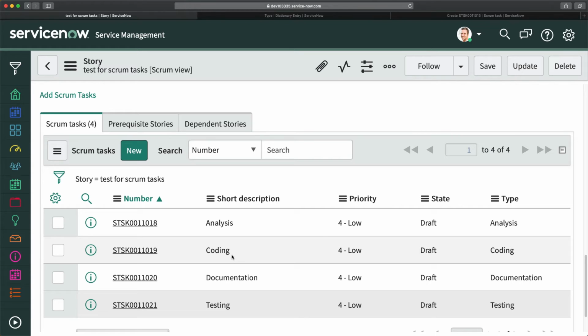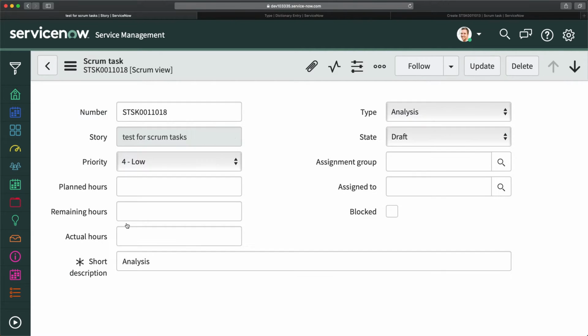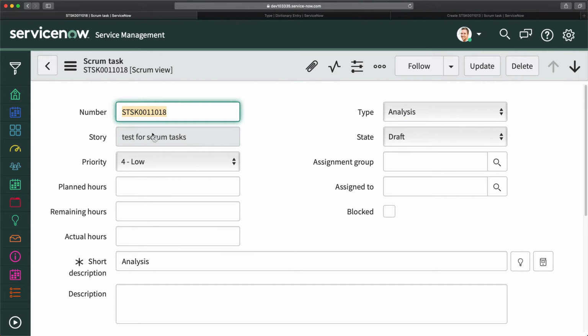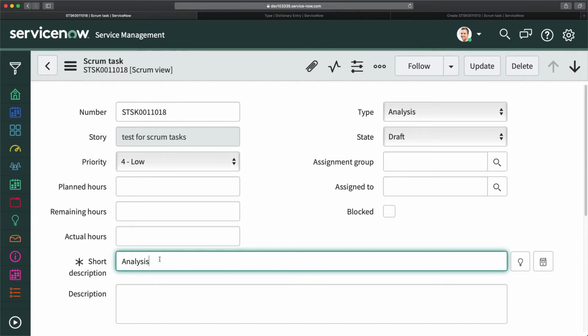There was just one line you have to add, so that you can refer to that particular story and see how exactly it has referred. So if I open this Scrum task, you will see your story is referred here, the test for Scrum task. That means this Scrum task is related to this particular story, and you also have the short description the same as type. So this is how you can achieve this kind of requirement, not only for your stories table, not only for your agile application, but for any tables.